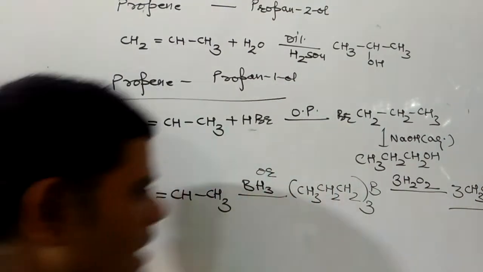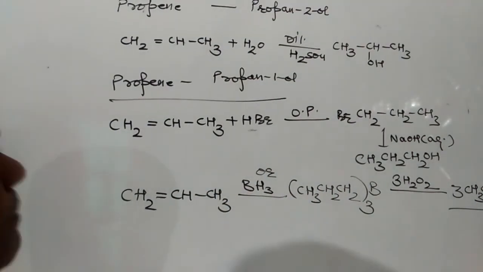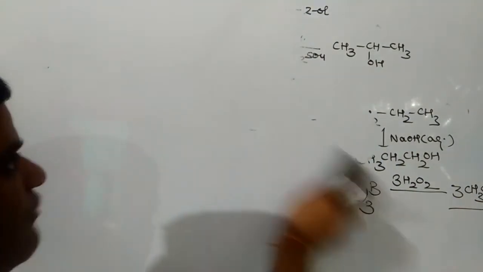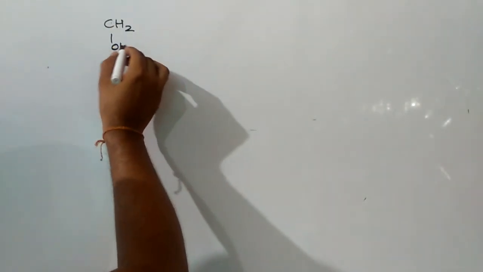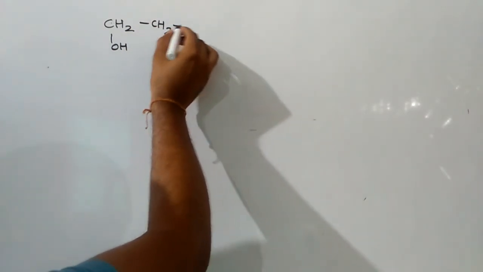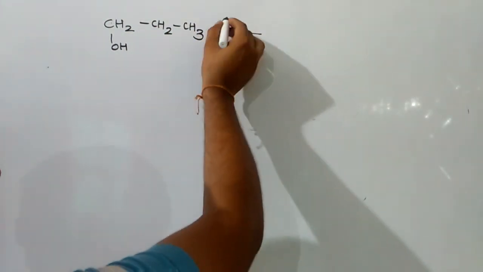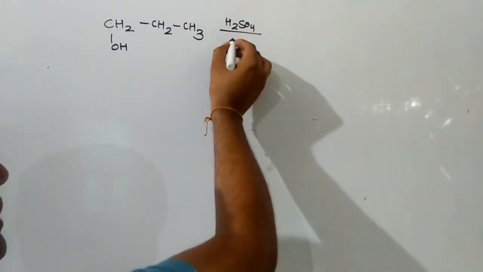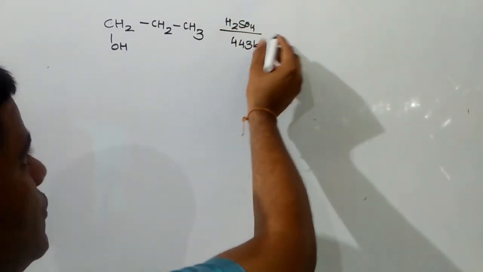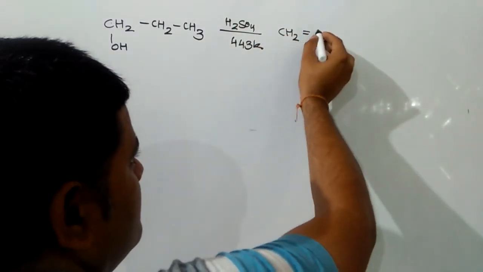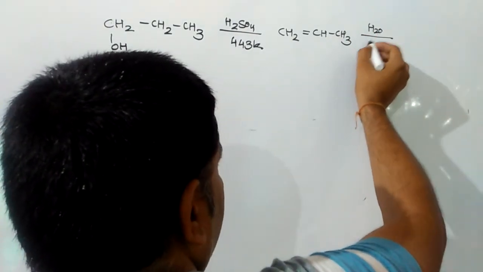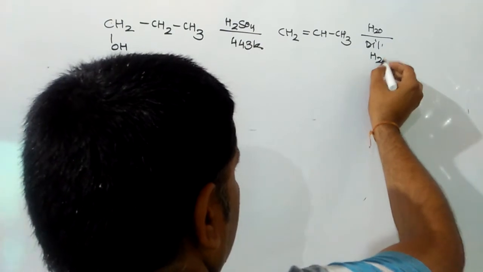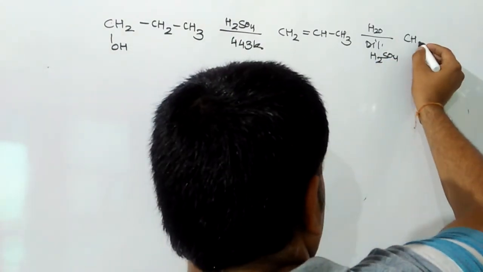The next question is to convert propan-1-ol into propan-2-ol. For this conversion, first do the dehydration of propan-1-ol with H2SO4 at 443 Kelvin, due to which the product formed will be propene. Then propene reacts with water in the presence of dilute H2SO4 to give you propan-2-ol.